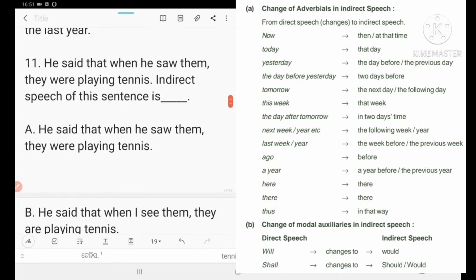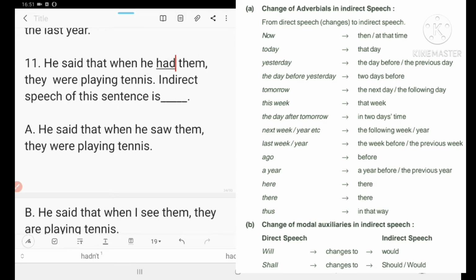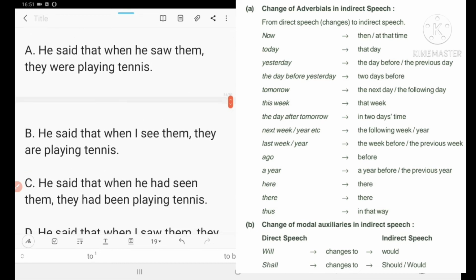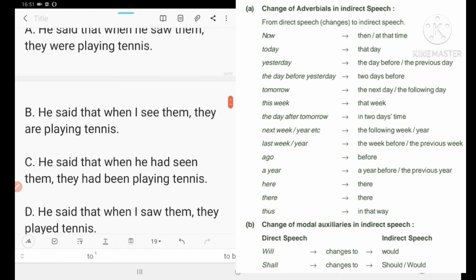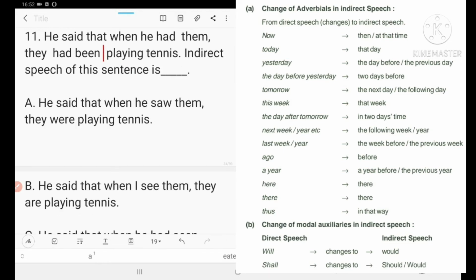C. So it is, he said that when he had seen them, they had been playing tennis.